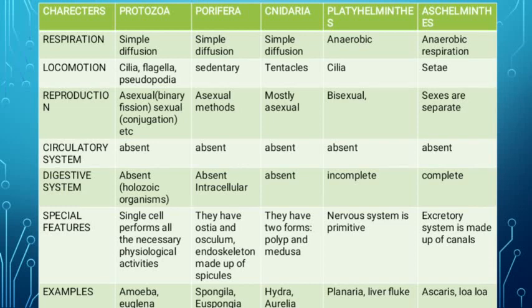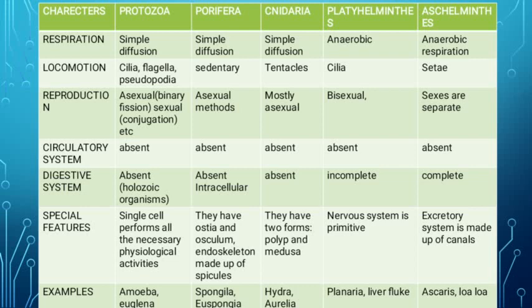Okay, next is Platyhelminthes. Here the respiration changes. The respiration is anaerobic. Anaerobic means what, students? Do you know what anaerobic is? Anaerobic respiration is respiration without oxygen. So Platyhelminthes respiration is anaerobic. Locomotion is by cilia, again a hair-like structure. Then reproduction, these are bisexual.